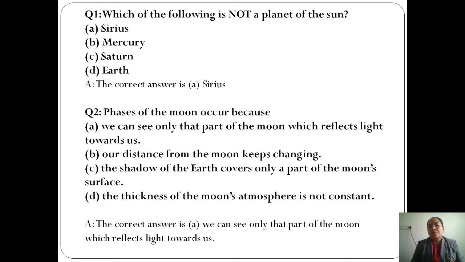And the fourth option is the thickness of the moon atmosphere is not constant. By looking at all these, the correct answer is we can see only that part of the moon which reflects light towards us.